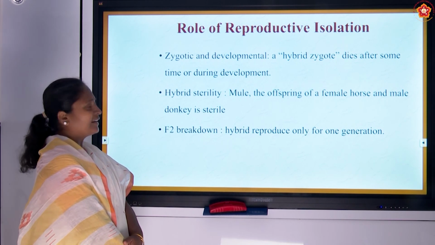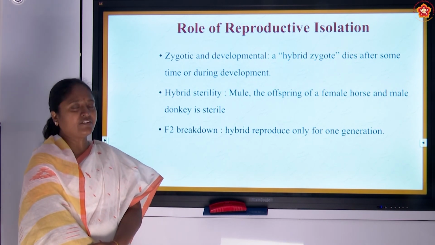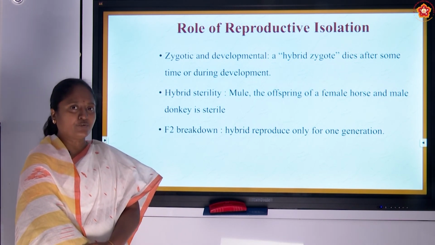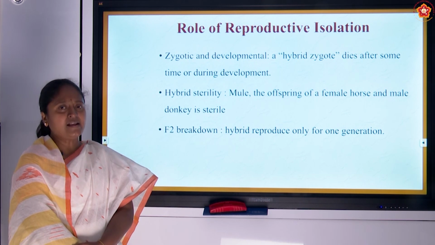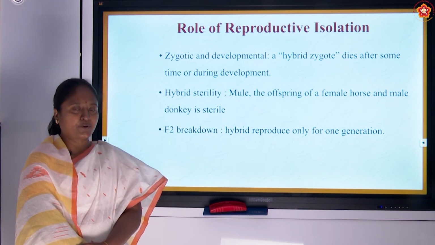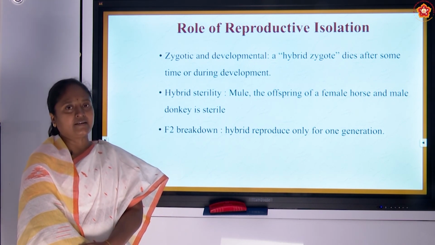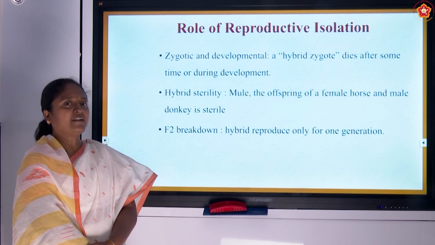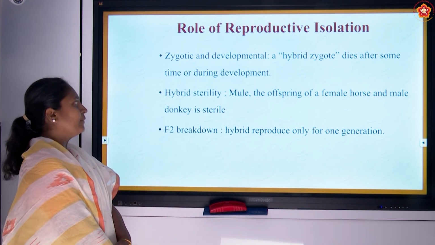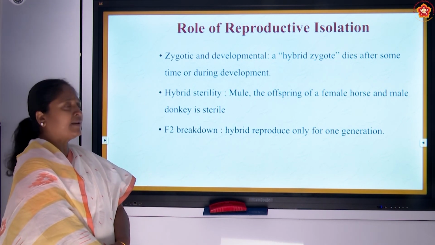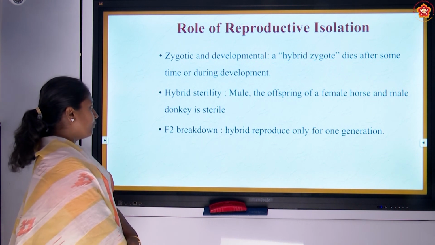Hybrid sterility is the next mechanism in which the organism tends to produce an offspring which is sterile. Mule is an organism which is produced between horse and donkey. These organisms are sterile, so they cannot produce offspring and spread the genes in the gene pool.